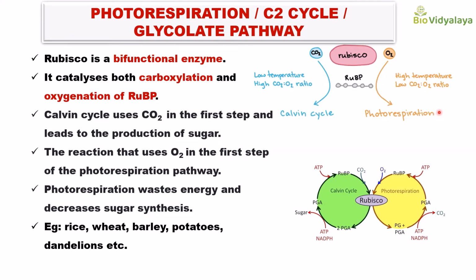Photorespiration releases carbon dioxide, which is a loss of fixed carbon.